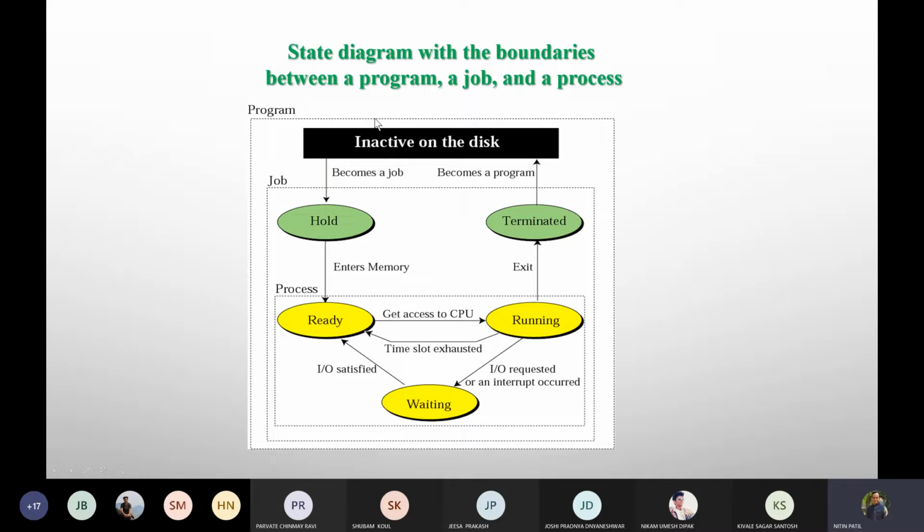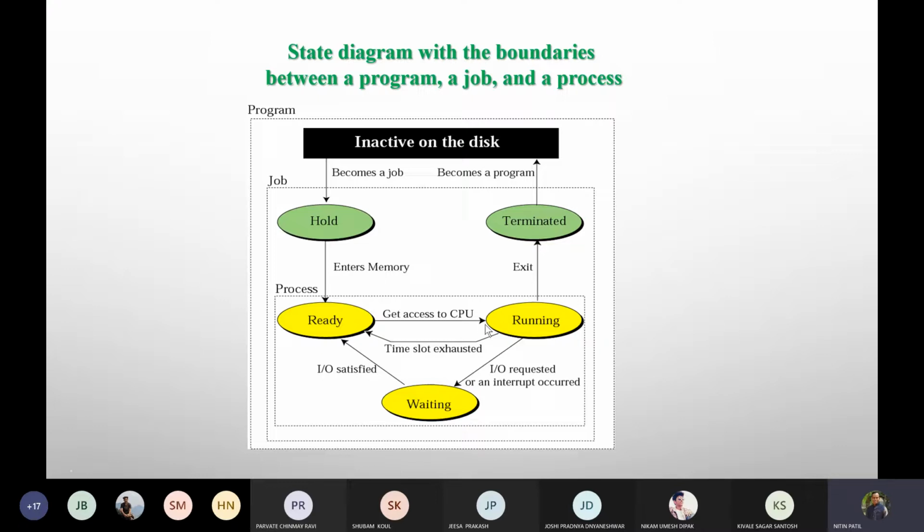So when you start typing ./a.out on your shell prompt, ultimately the operating system comes to know that it needs to take some decision. So what the operating system does is send a message to the process manager. So it becomes hold. It permits the process manager and sends a signal to the memory manager. Okay, and then suddenly your program, which was a job earlier, becomes a process. Now it is allocated memory, but whether it would get running or not would be decided depending upon when the time is given to it. So it gets access to the CPU.